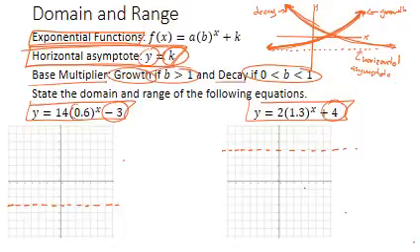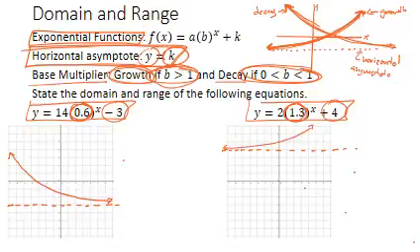So in this first one, I notice my base multiplier is a 0.6. That's between 0 and 1. Therefore, it's decay. I know it starts high and then levels off. In the second case over here, this is a 1.3. That's greater than 1. Therefore, it's growth. So it starts leveled off and goes high. Now, the important thing to remember is this.